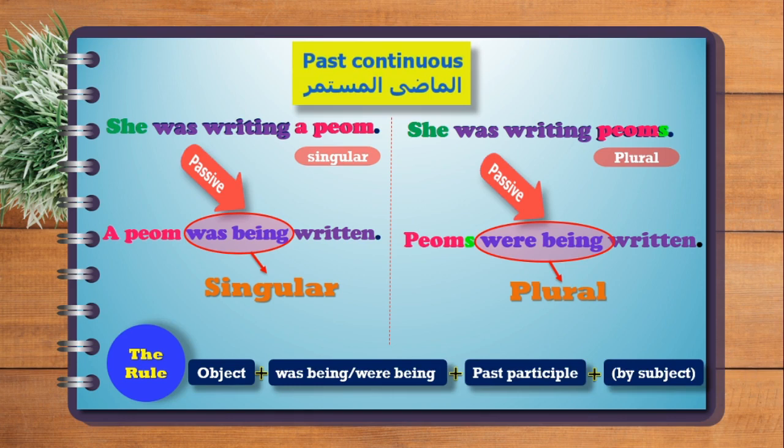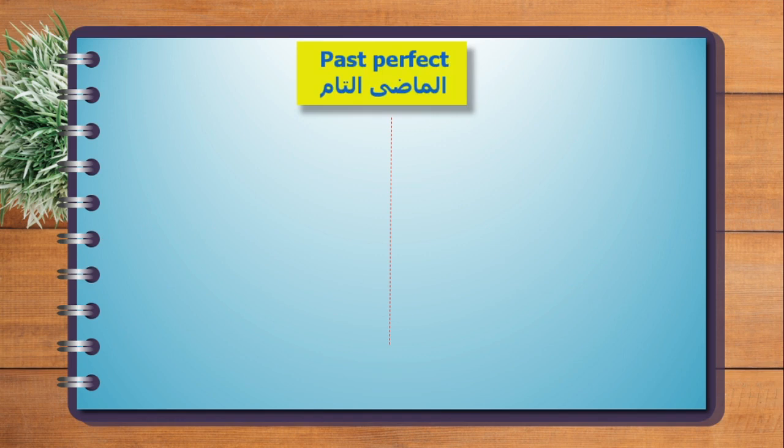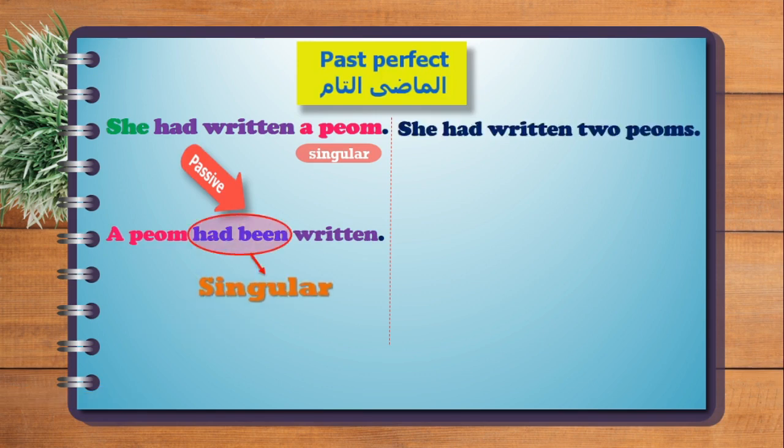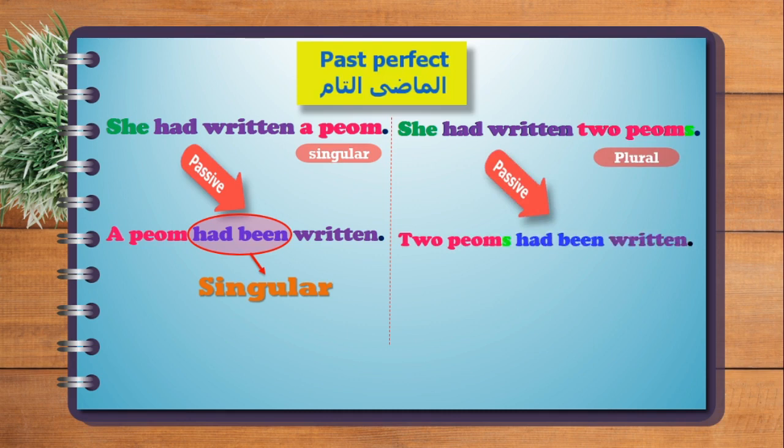Let's go to the past perfect. The sentence we have is, she had written a poem. Subject, verb, object. The passive is going to be, a poem had been written. Had been, singular. Now, she had written 2 poems. Subject, verb, object. 2 poems had been written.